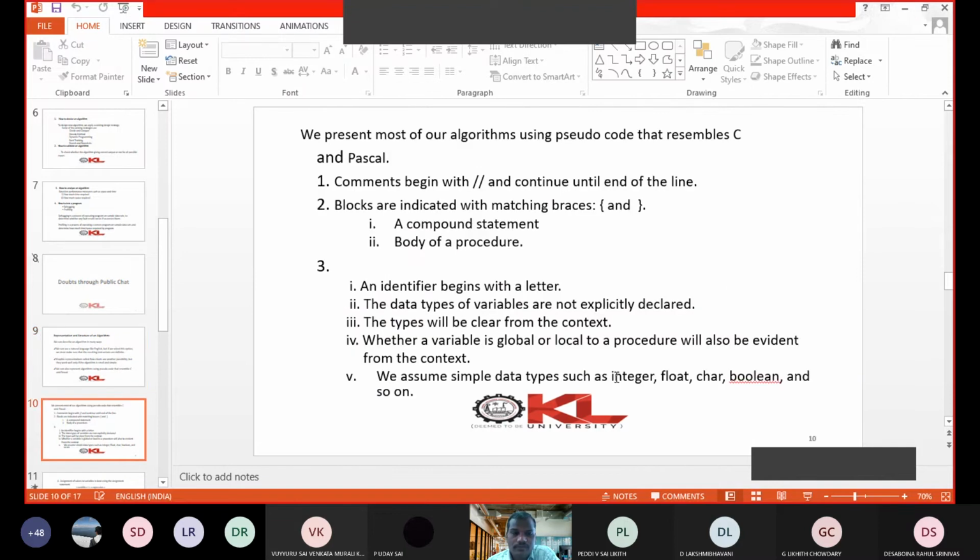The slide is visible. Slide is visible to all of you. Uday, is it visible? Yes, sir.